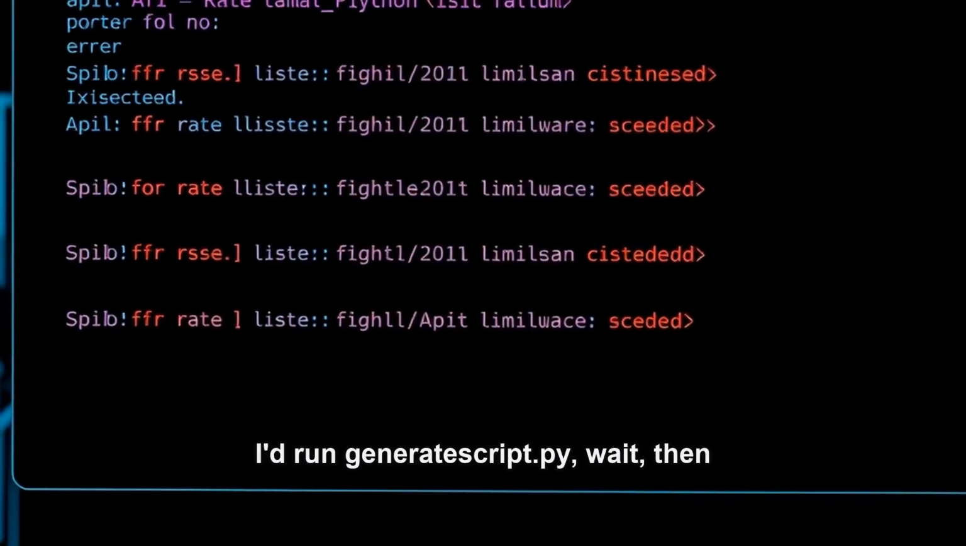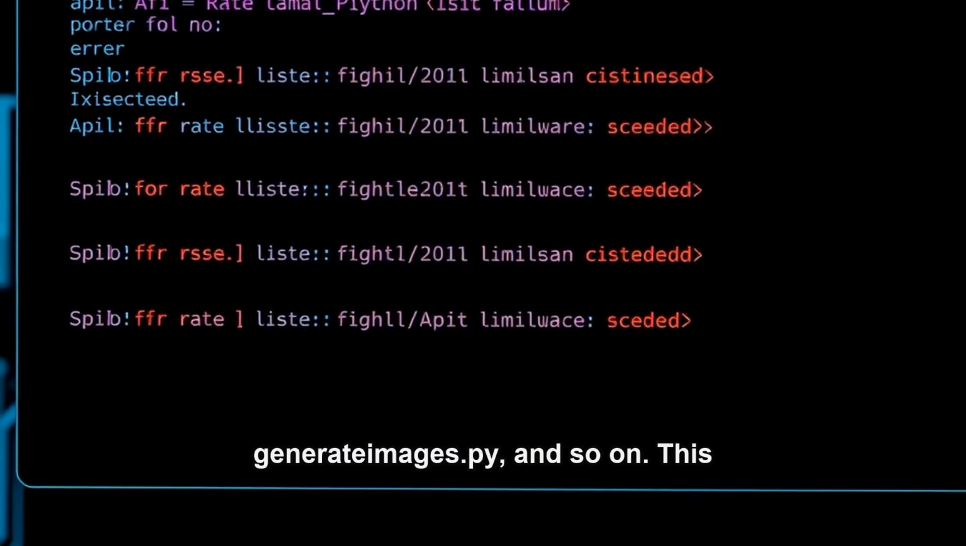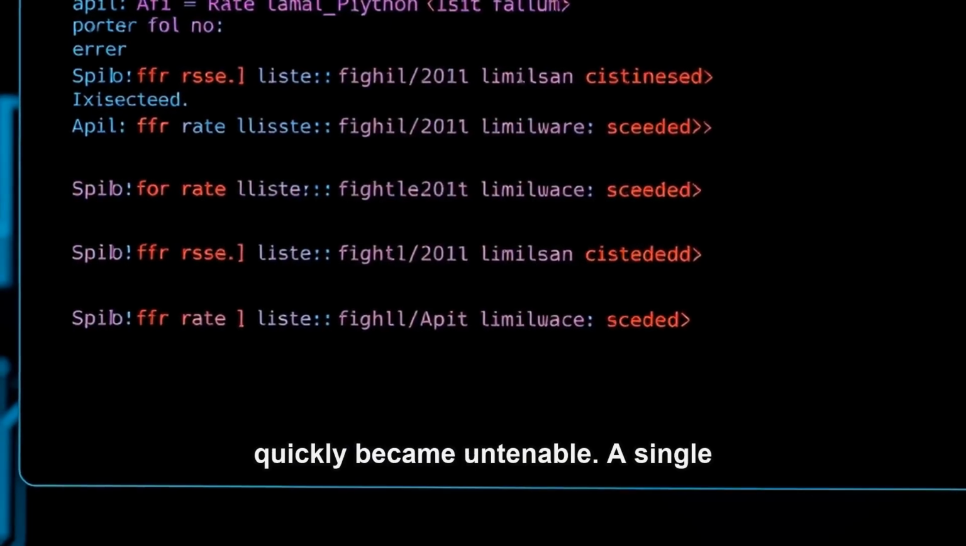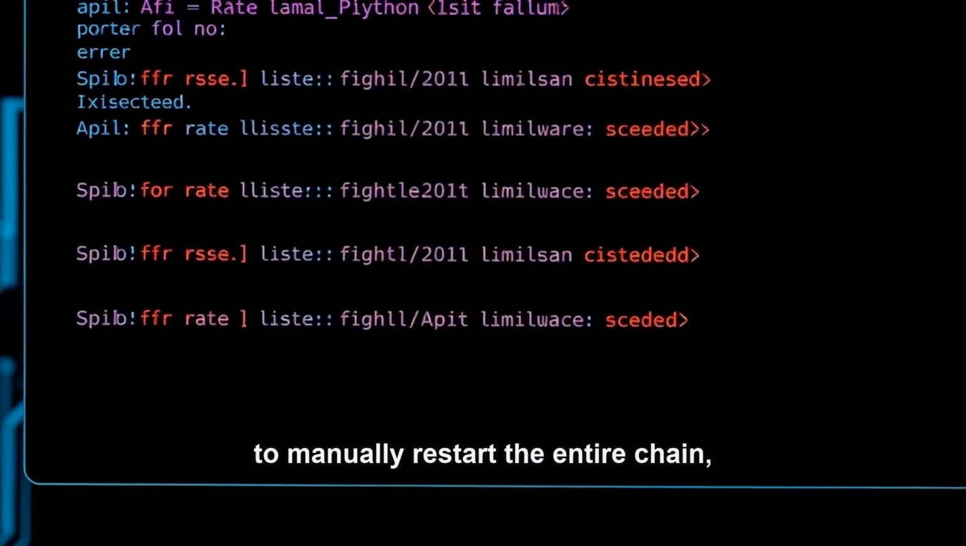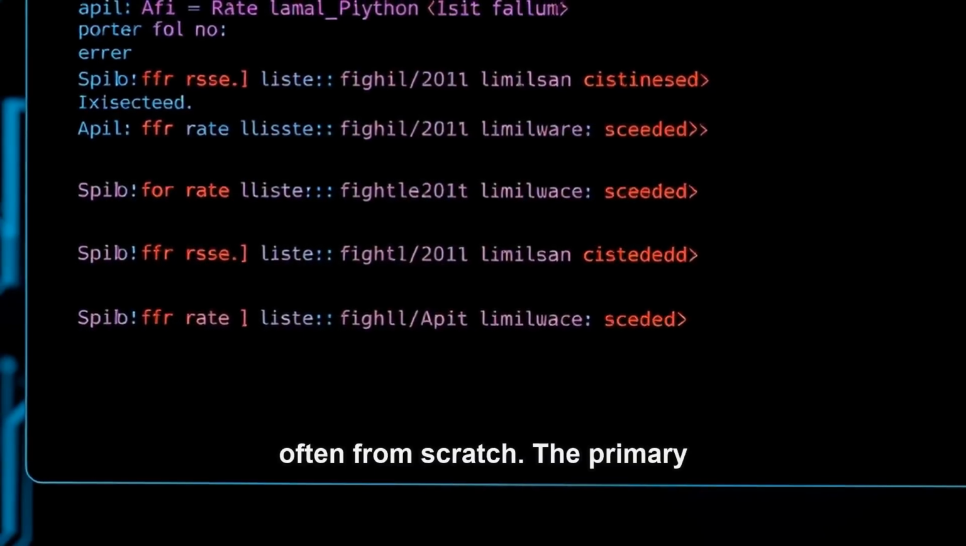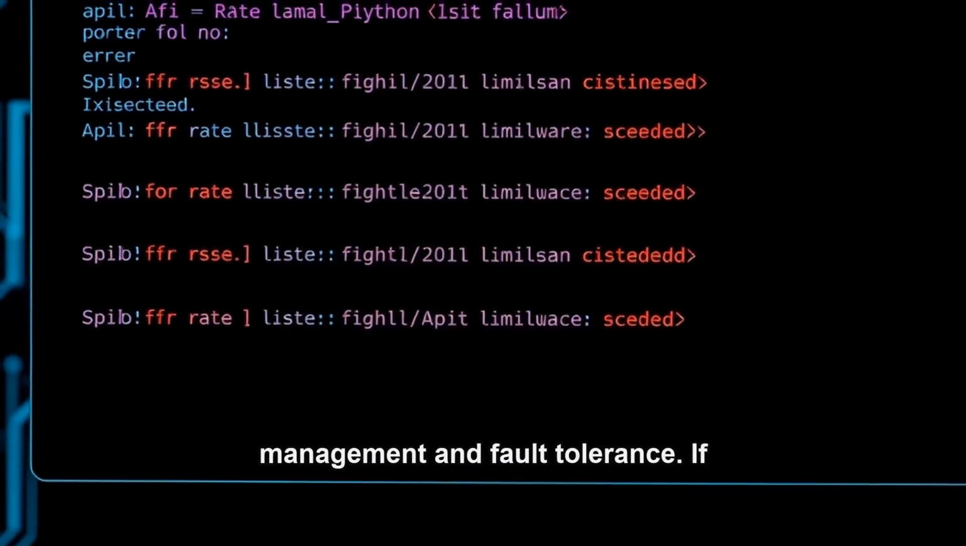I'd run generate_script.py, wait, then synthesizeVoice.py, wait, then generate_images.py, and so on. This quickly became untenable. A single failure at any stage meant I had to manually restart the entire chain, often from scratch. The primary problem was a lack of unified state management and fault tolerance.